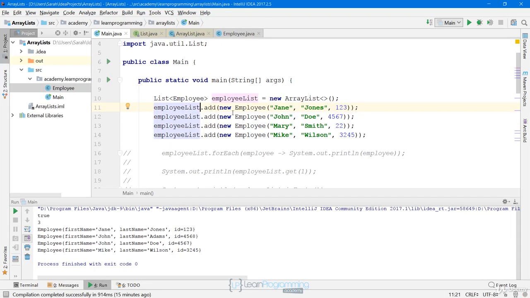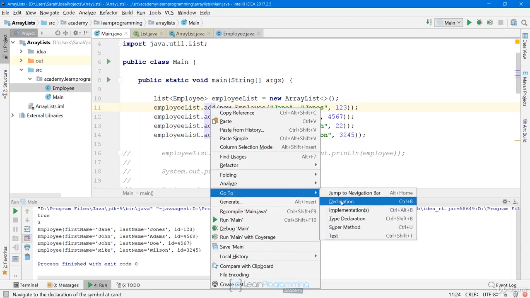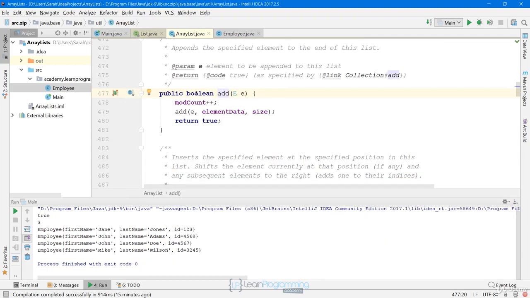So here we are back in the project we worked with in the last video, and if I go to this add method, I want the ArrayList add, we'll see that there's no synchronized keyword here. And so I want to reiterate that if you don't need thread safety, then don't use vector. You don't want the overhead that comes with synchronization. And if you do need thread safety, then you want to use vector rather than using ArrayList, because if you use ArrayList, then you're going to be responsible for synchronizing all the calls to ArrayList methods. And so why do the work when the vector class has already done all of that for you?